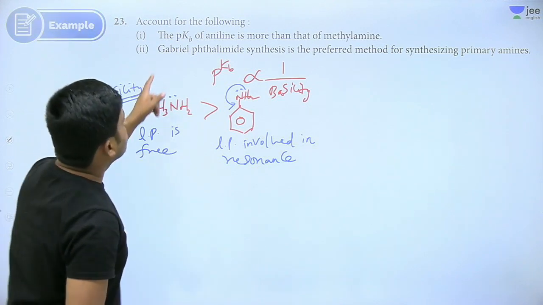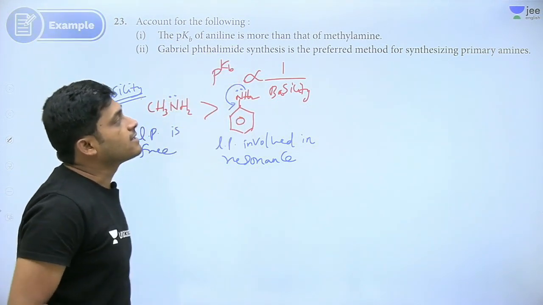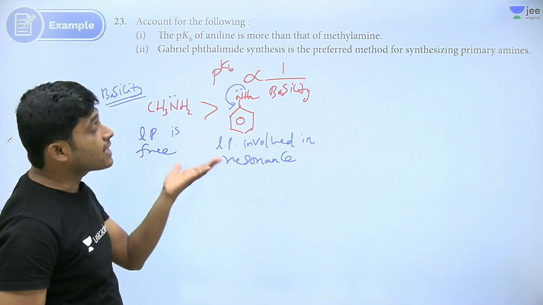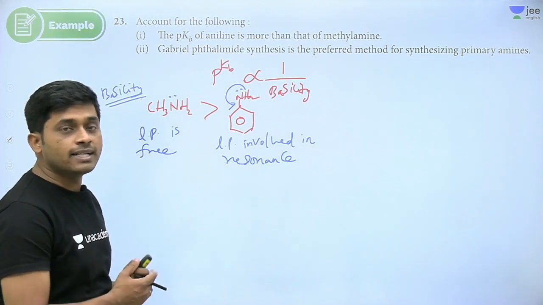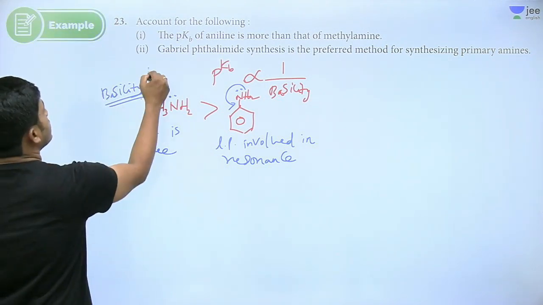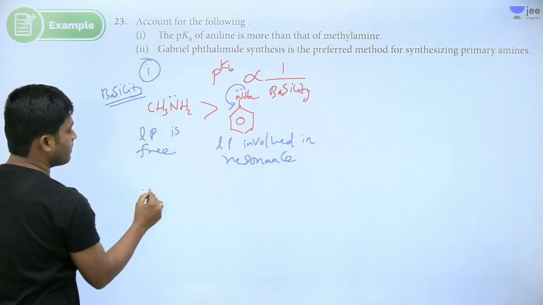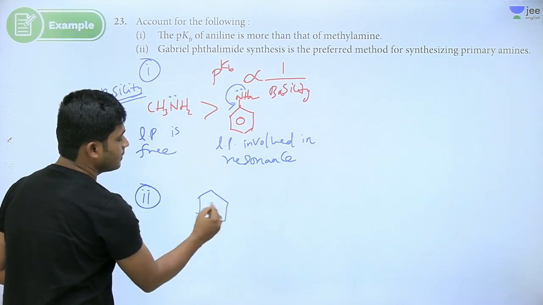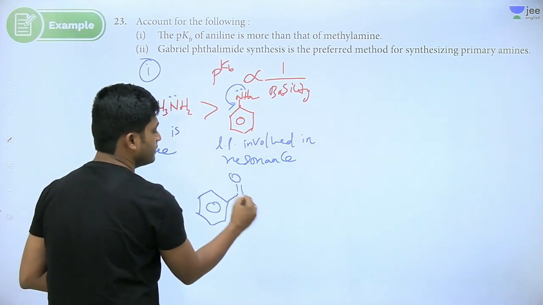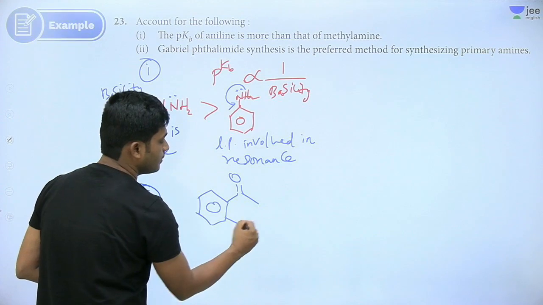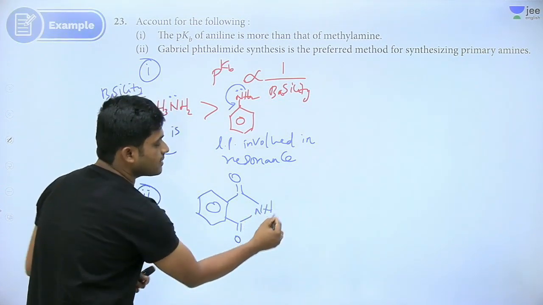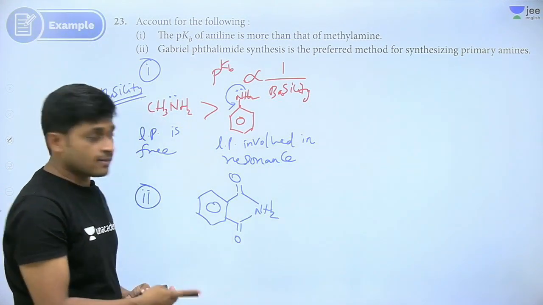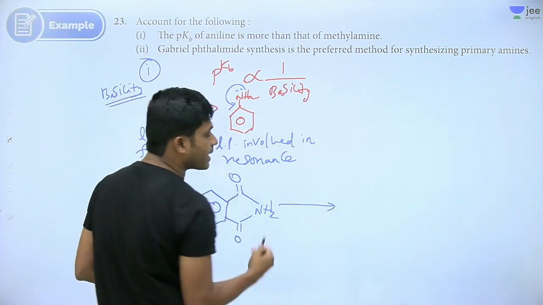Yes, right. Gabriel phthalimide synthesis is preferred for synthesizing primary amines. What is Gabriel phthalimide synthesis? See here, this is phthalimide. Use a base like KOH or NaOH.